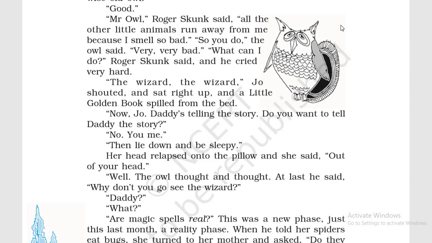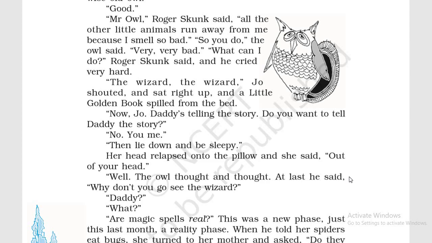So he is trying to make her sleep, that is why. Then lie down. He orders her to lie down and be sleepy. Her head relapsed onto the pillow and she said, "Out of your head." So now she completes her dialogue. No, you tell me the story and definitely out of your head.